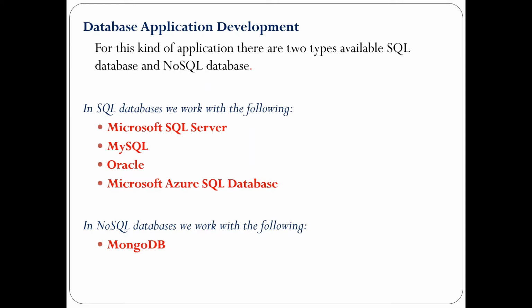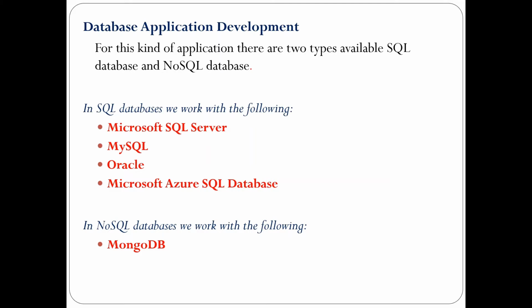The next type of SQL database is Microsoft SQL Azure database. Microsoft's cloud database service is based on SQL Server database technology and built on the Microsoft Windows cloud computing platform. It enables organizations to store relational data in the cloud and quickly scale the size of their database as required. This type of SQL database is used when you want to perform any operation on cloud computing or store any data in the cloud.